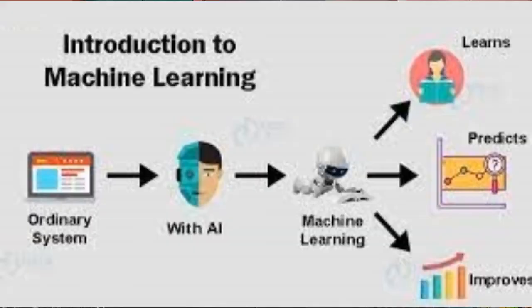And another question is, what are the four types of machine learning? There are four types of machine learning algorithms: supervised, semi-supervised, unsupervised, and reinforcement.